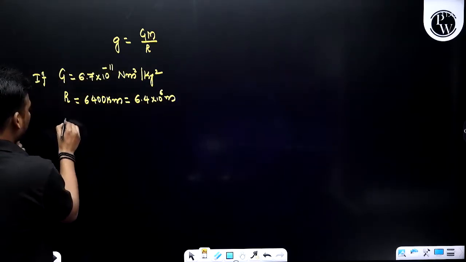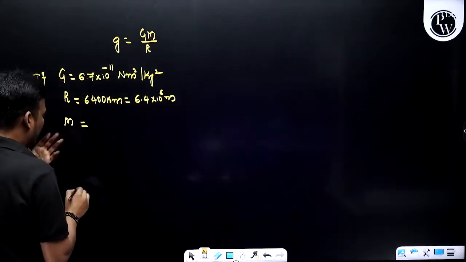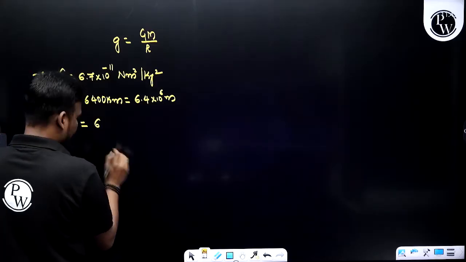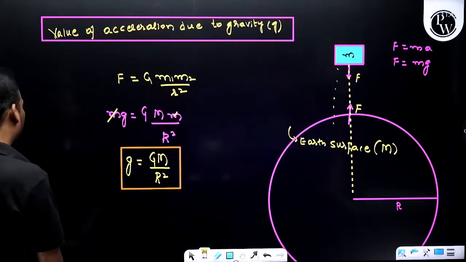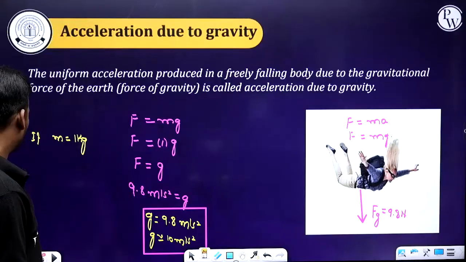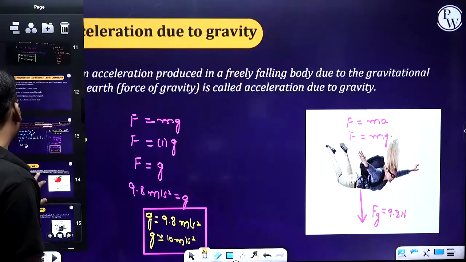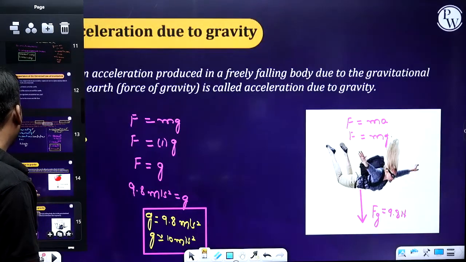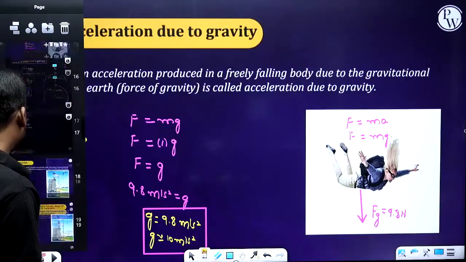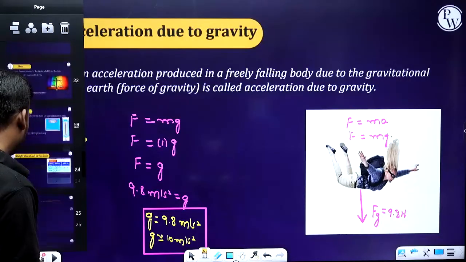And the mass of Earth, we have solved one question, right? The mass of Earth is 6 into 10 power 24 kg, or else here we have the data.